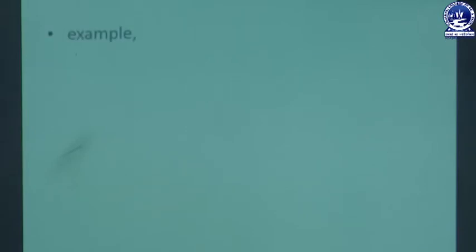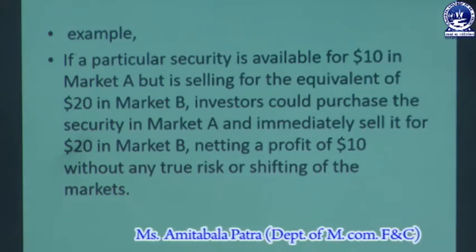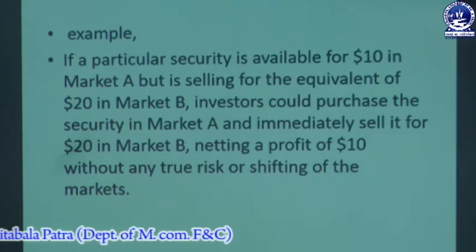We can understand this with an example: if a particular security is available at $10 in market A, but is selling for the equivalent of $20 in market B, investors could purchase the security in market A and immediately sell it for $20 in market B, making a profit of $10 without any true risk or shifting of the markets. This is an example of the theory.